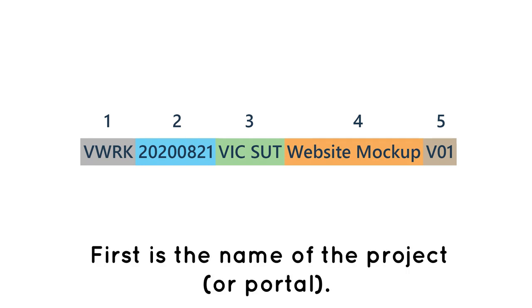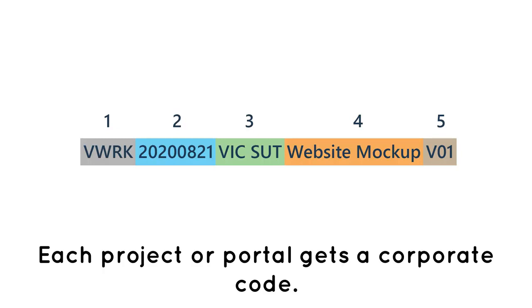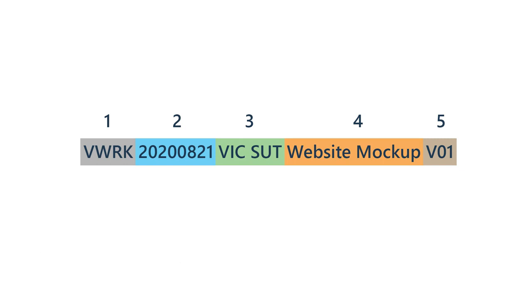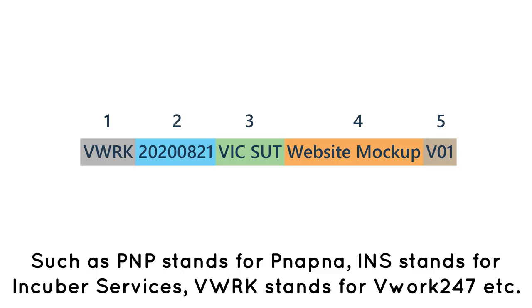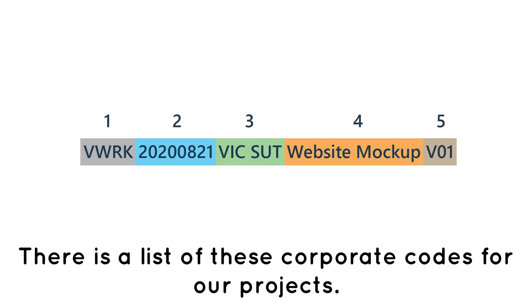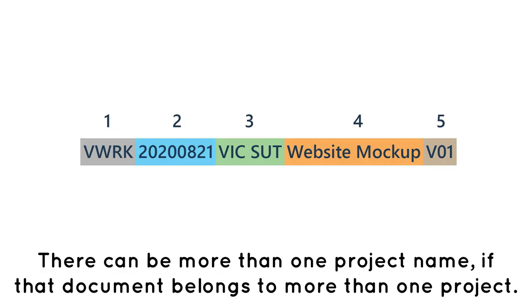First is the name of the project or portal. Each project or portal gets a corporate code. It is minimum 3 characters, can be up to 8 characters. Such as PNP stands for Pana Bana, INS stands for Incuber Services, VWRK stands for We Work 24/7, etc. There is a list of these corporate codes for our projects. There can be more than one project name if that document belongs to more than one project.